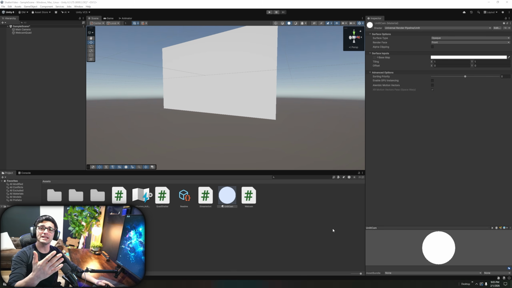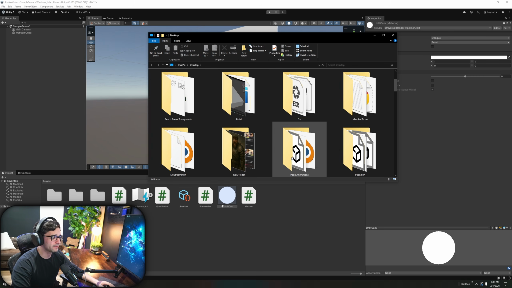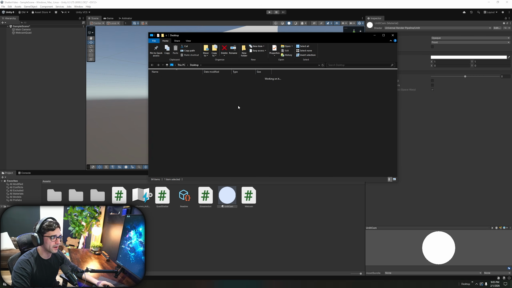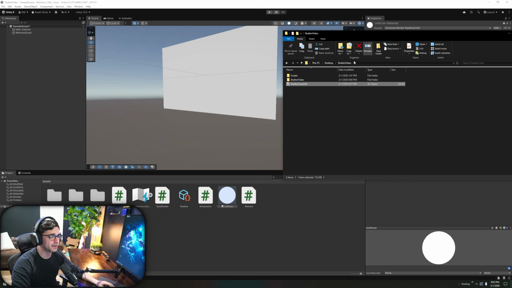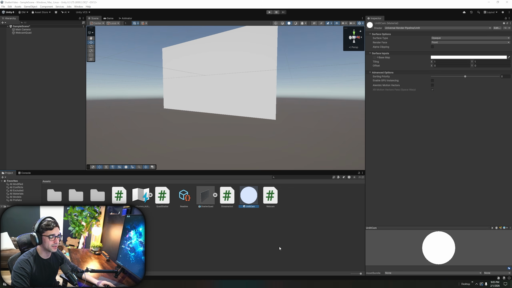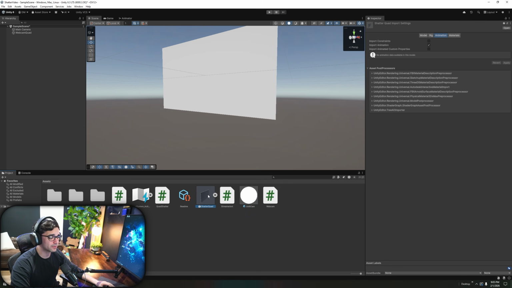And the next thing we need to do is bring in the FBX we made inside Blender. In order to do that, I'm going to bring up my browser over here, and for me, I'm going to go to desktop real quick and try to find what I call the shatter video right here. And this is my FBX right here. I'm going to simply click and drag it into my projects panel yet again, just like that. I'll minimize this in case we need it again. And where's it at? Right here. This is what mine looks like. This should be what yours looks like as well.